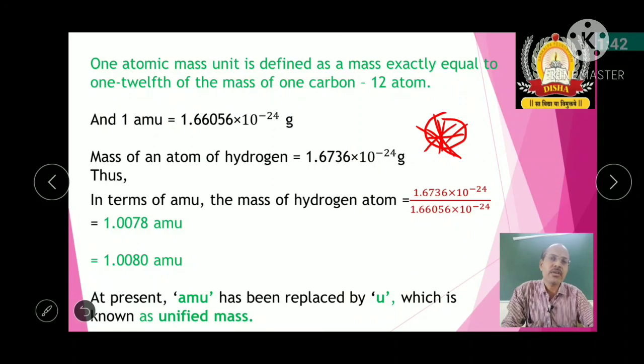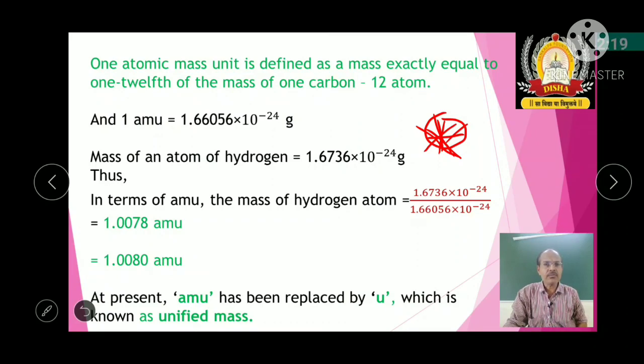In other terms, one atom of hydrogen is 1.0080 times heavier than 1/12 part by mass of the carbon 12 isotope.